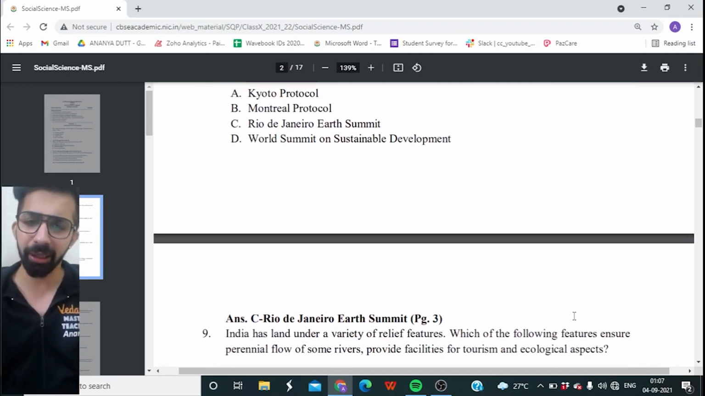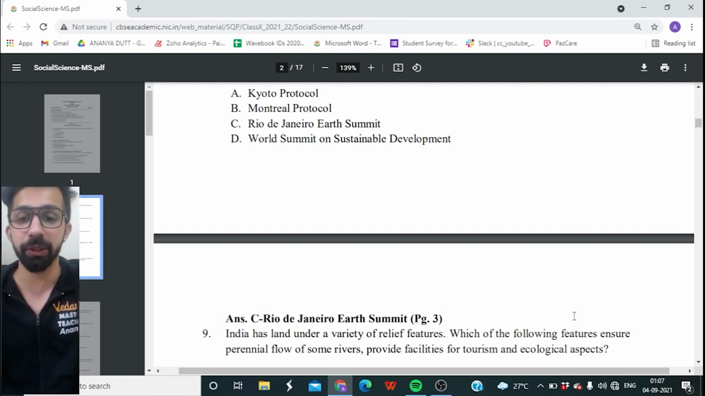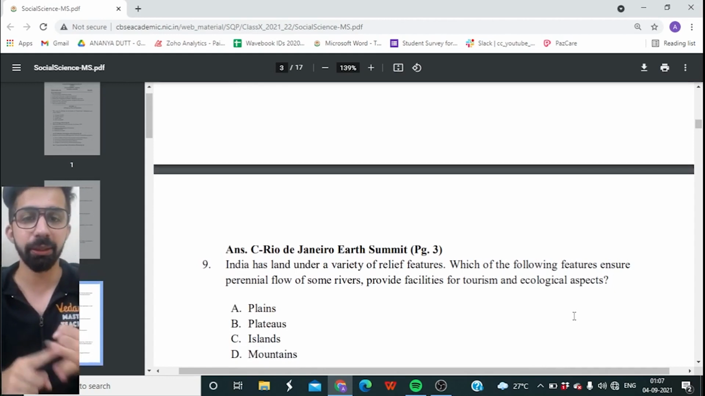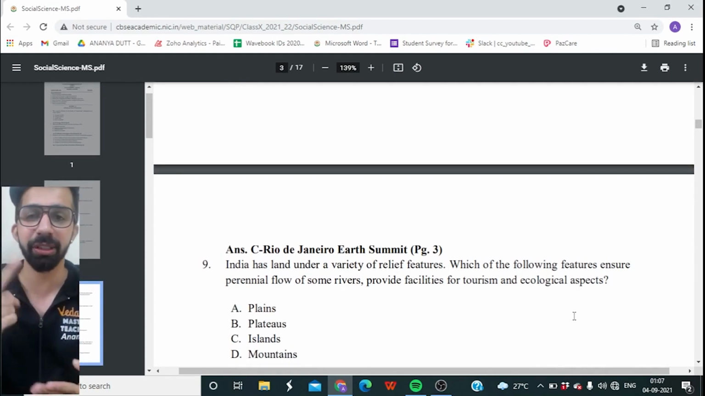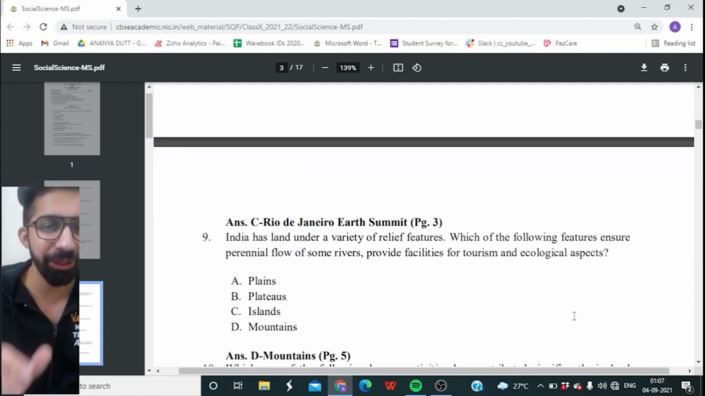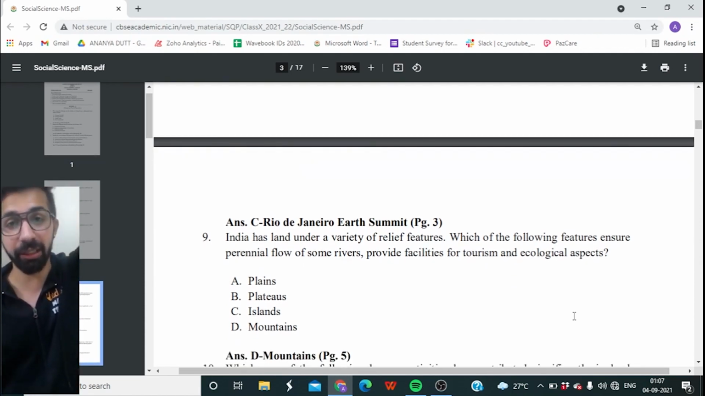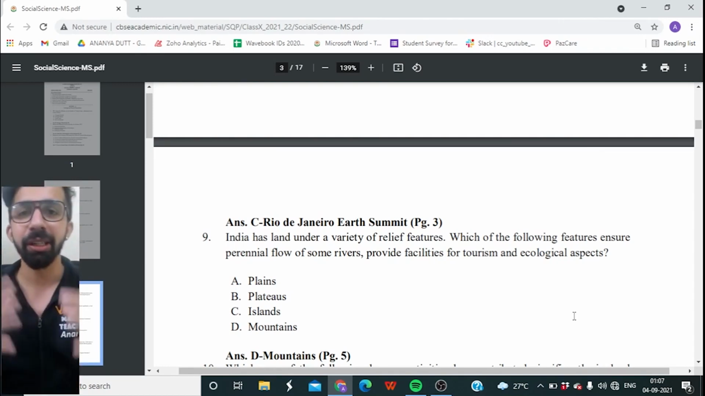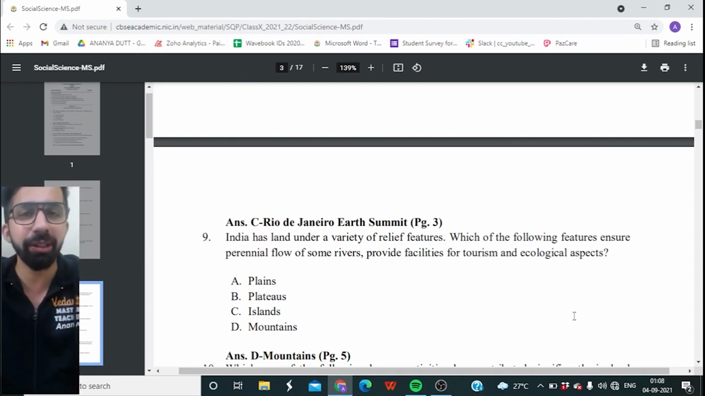India has land under a variety of relief features. Which of the following features ensure perennial flow of some rivers, provide facilities for tourism and ecological aspects? So is it plains, plateaus, islands, or is it mountains? And the right answer is option D, mountains. Guys, mountains are a source of perennial rivers. What do we understand from perennial rivers? The rivers which flow throughout the year.